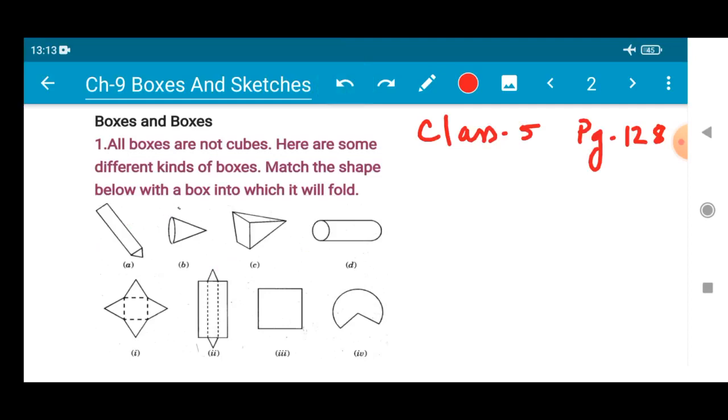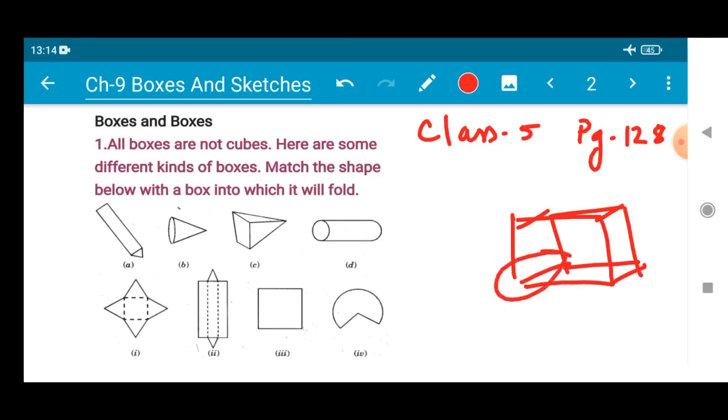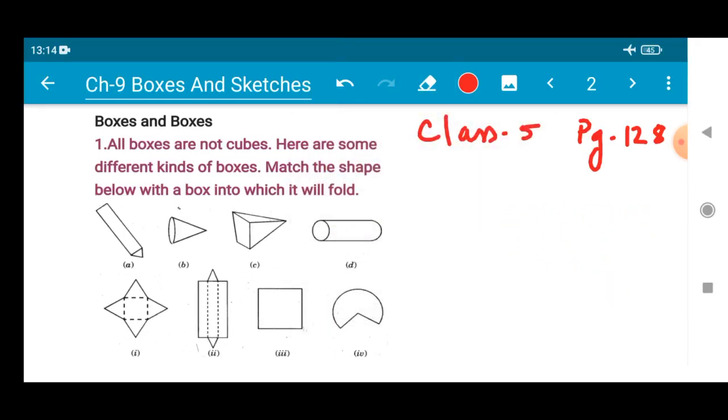Match the shape below with a box into which it will fold. Suppose you open the cuboid, what are you going to get? Of course, you are going to get a sheet of paper in which you have made a cutout, isn't it? Similarly, all the boxes which are not cubes, when unfolded, will be converted into some sheet of paper, but their shapes will not be a simple sheet of paper. Okay, so let us match number A.